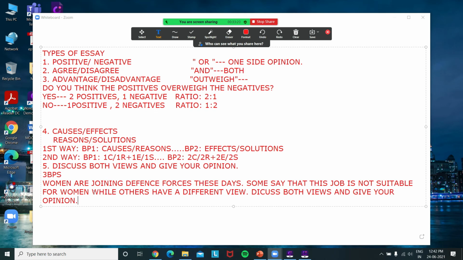So in this type of question, there are two views. First, let's begin with the question. The question says that women are joining defense forces these days. So nowadays it is very commonly you can see that women are joining defense forces, whether it is Navy, Air Force or Army. And next part of the question says that some say that this job is not suitable for women. कुछ लोगों को लगता है कि ये जॉब उनके लिए suitable नहीं है, while others have a different view. So others have a different view means that definitely these are those people who think that this job is suitable for them and they are well to do with this job. Okay, so the demand of the question is discuss both views and give your opinion.